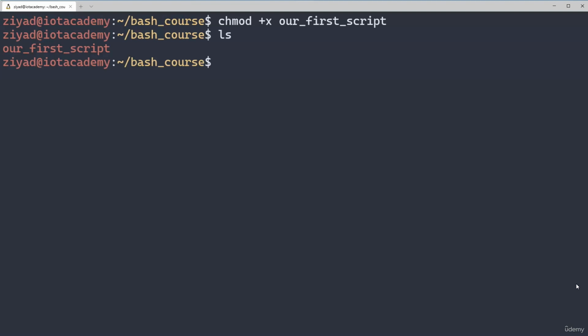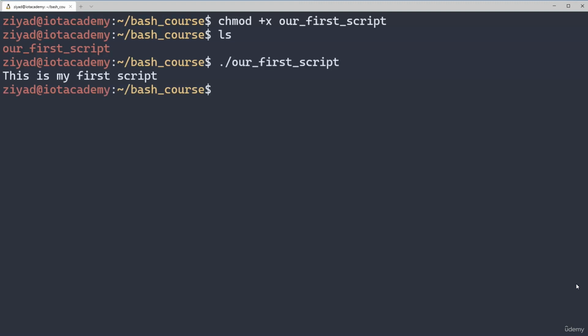You might have a different color on your screen if your terminal has different stylings to mine. I believe the default color is green, but the important thing is that the script will look different to regular files when it has been given execute permissions. Now let's run our script. To do this, we simply give the path to the script. Since we're in the same directory as the script, we can just type ./our_first_script. The ./ means in this directory, and our first script is obviously the file that we want to run. When we hit enter, we see the text, "This is my first script," printed out on the screen.